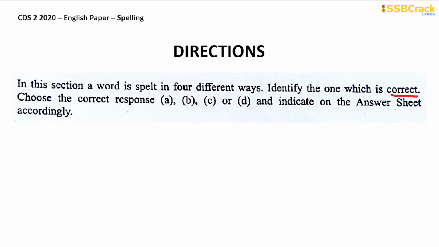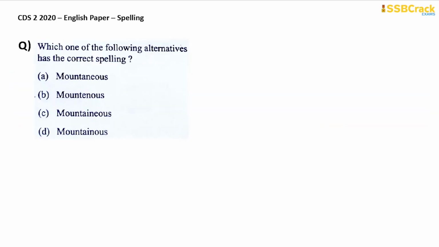So let's begin with the questions pertaining to the spelling. Which one of the following alternatives has the correct spelling? Now the word mountainous has been spelled in 4 different ways. You have to find out the correct spelling of mountainous. The correct spelling of mountainous is option D, right?